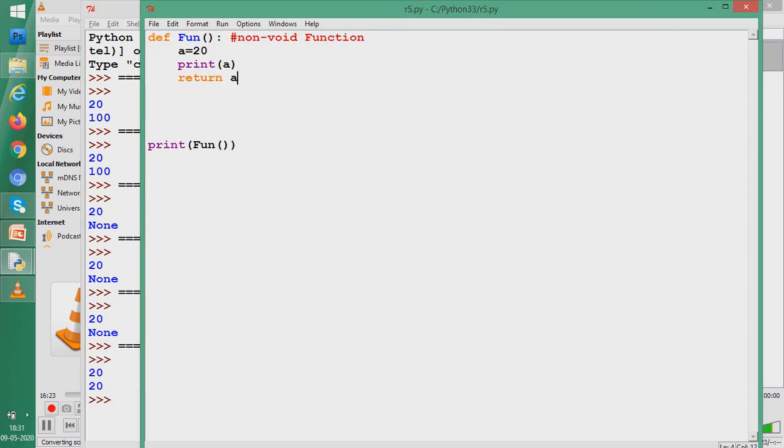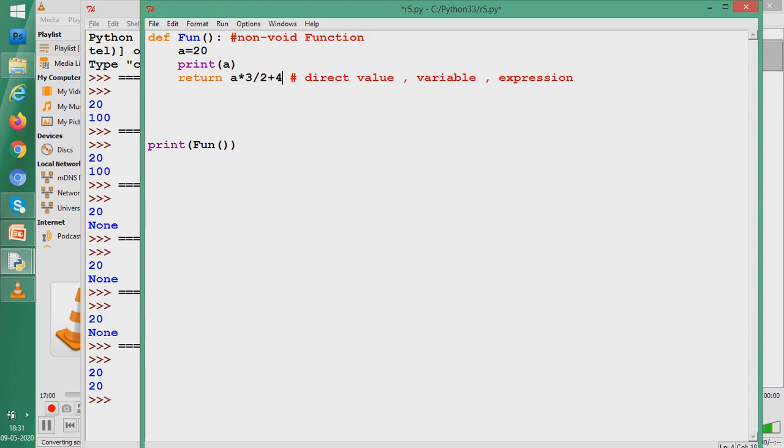So what are the things that can be written with return? We can give a direct literal, that is a direct value, or we can give a variable name. We can even give an expression. Let us see, we'll give an expression now. How are expressions given? I can write here A into 3 by 2 plus 4. That can also be returned. Let us see what it is going to return.